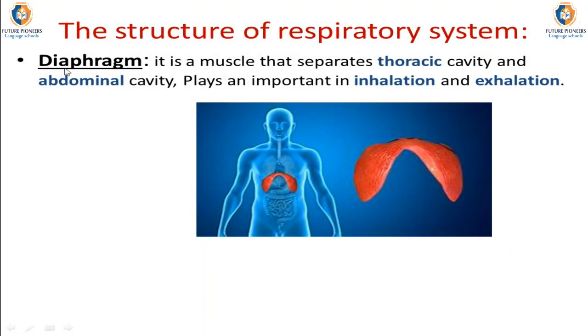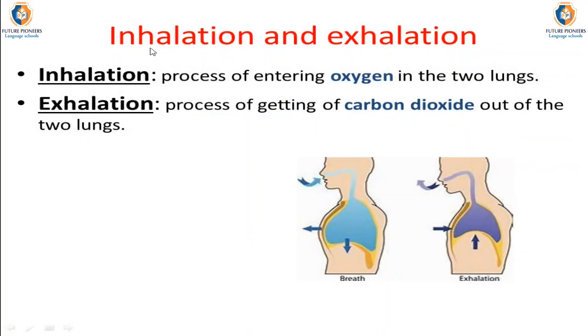The last structure of the respiratory system is the diaphragm. The diaphragm is a muscle which helps in the mechanism of respiration, and it separates the thoracic cavity, in which the respiratory organs are present, from the abdominal cavity, in which the digestive organs are present. And it plays an important role in the inhalation and exhalation process, as we will observe in the next slide.